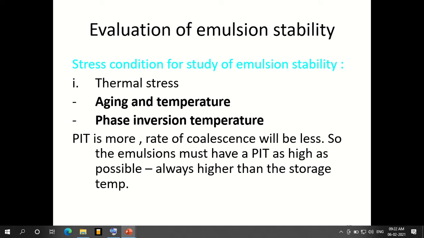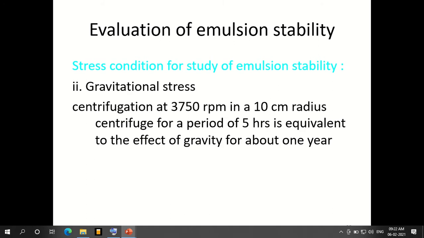Any material having the highest PIT, that is, the phase inversion temperature, will have a lower coalescence factor, so it maintains its stability maximally. So ultimately, if PIT is more, that is the more stable emulsion. If PIT is less, then there will almost certainly be an unstable emulsion.